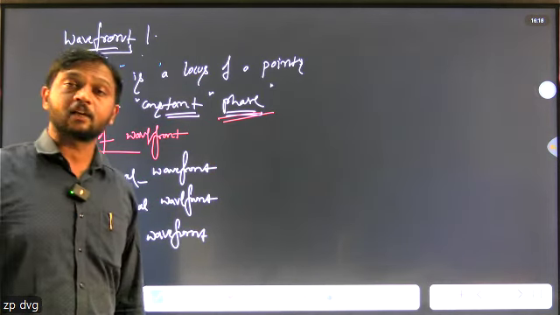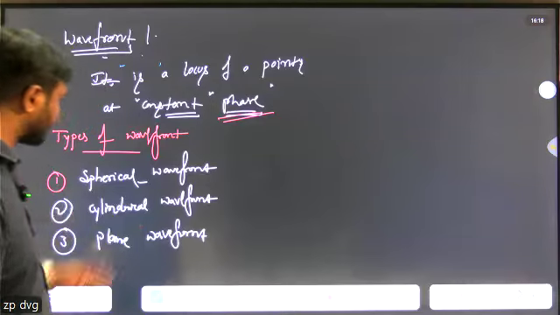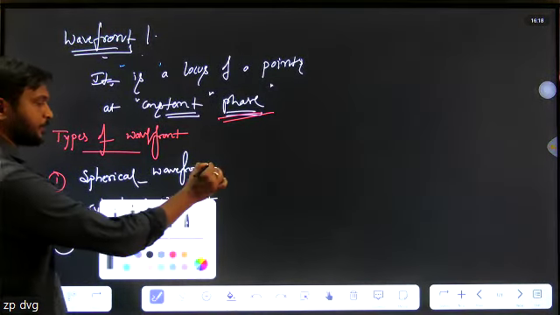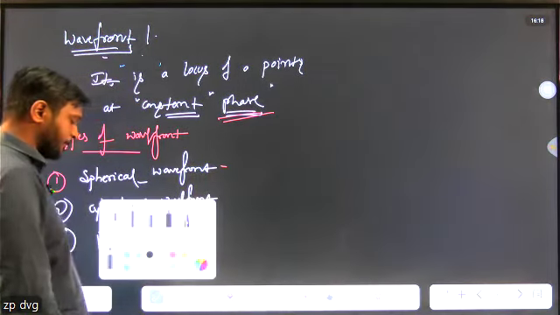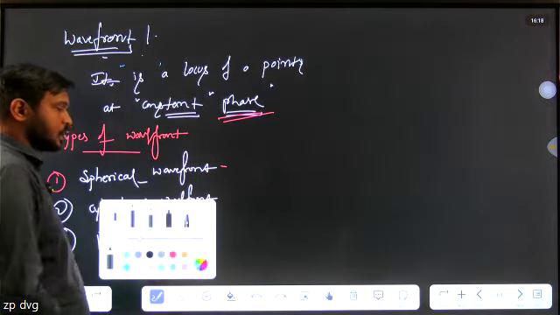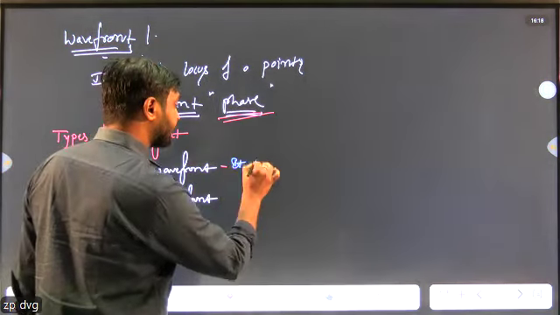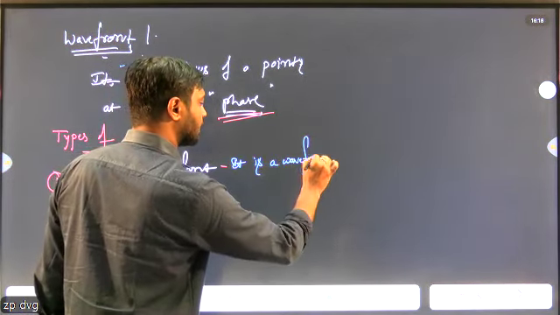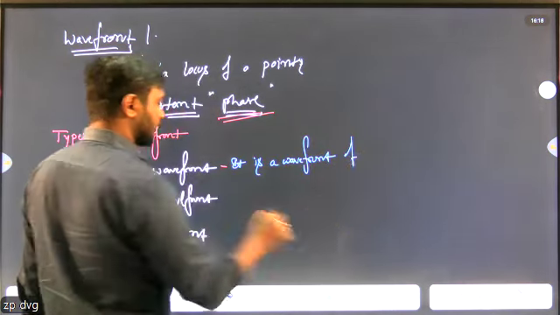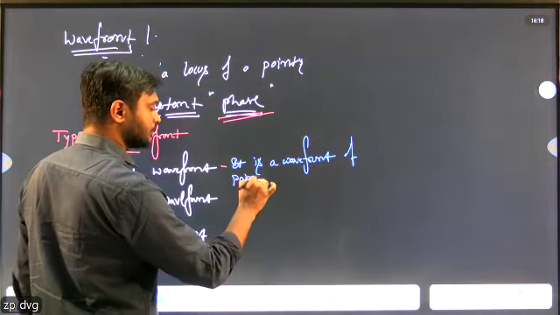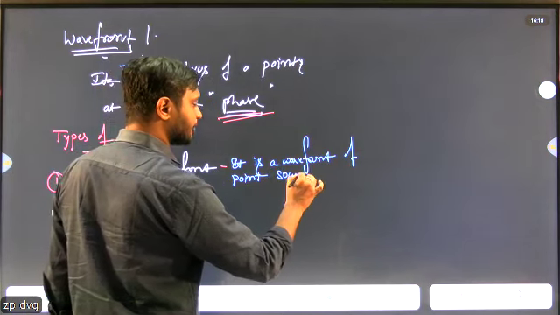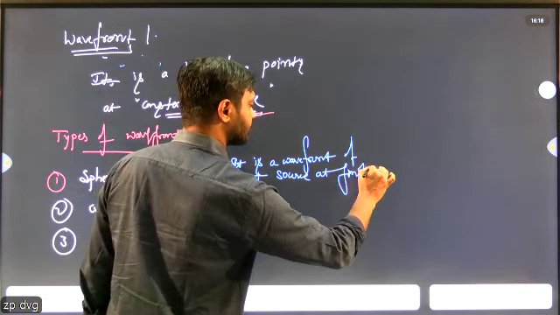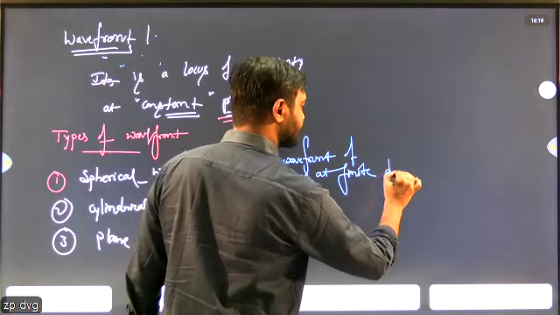So what is a cylindrical, what is a spherical, and what is a plane wavefront? Most important question. First one, what is a spherical wavefront? It is a wavefront of a point source at a finite distance.